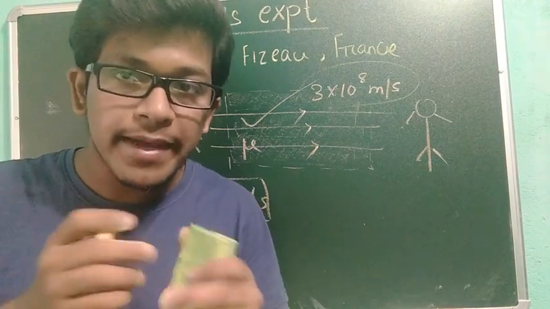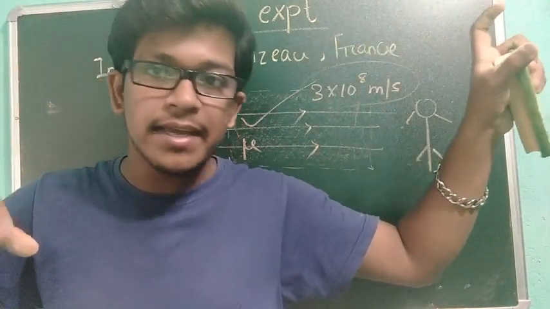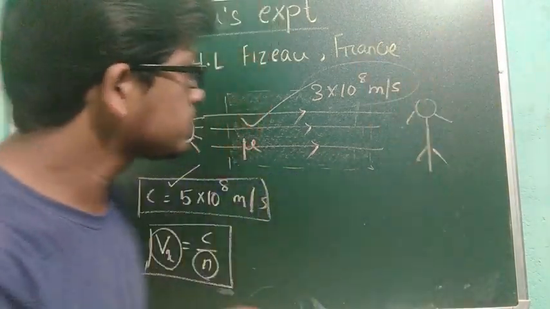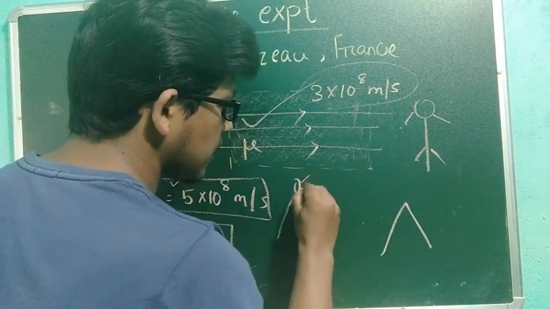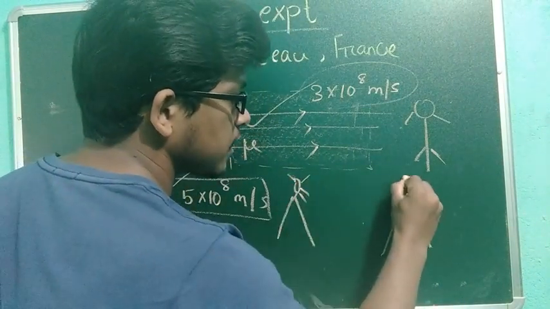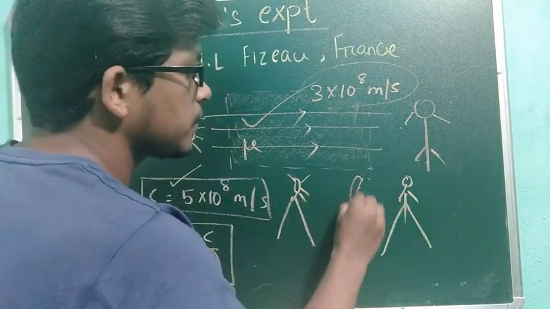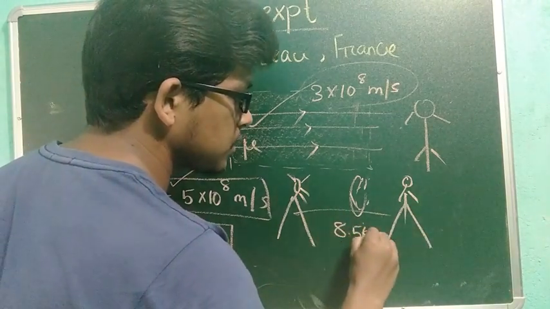He also performed an experiment. He took two hills. On one hill there was the light source, and on the other hill he was standing. The distance between the two hills is 8.5 kilometer. Here he set up some experiment in between. You can imagine how long that is.